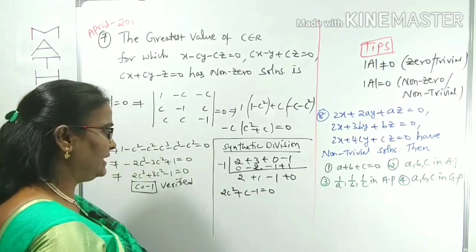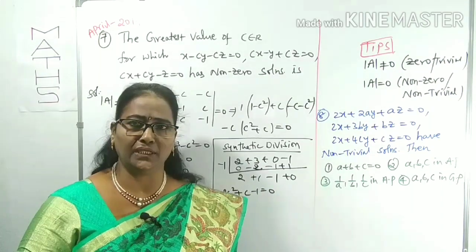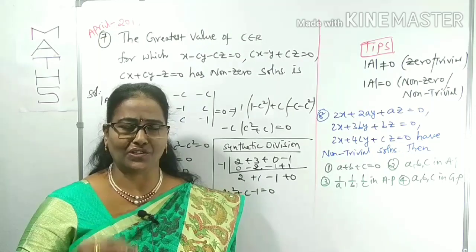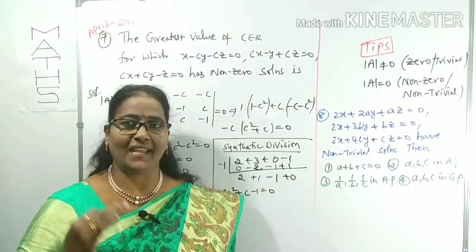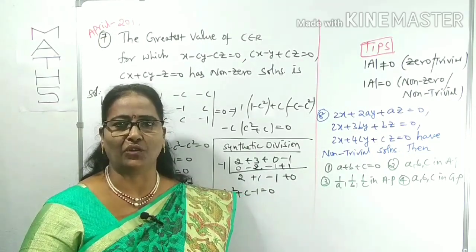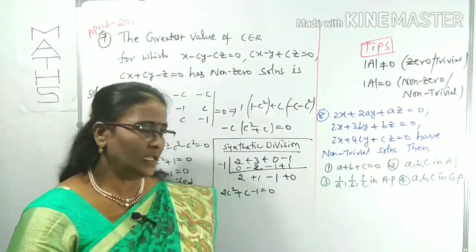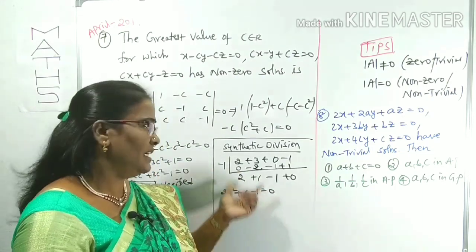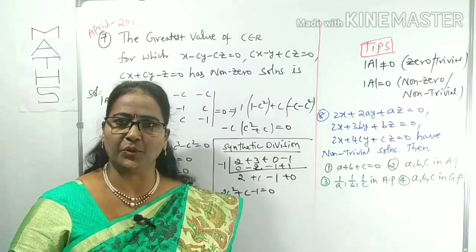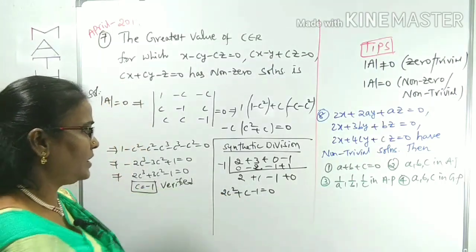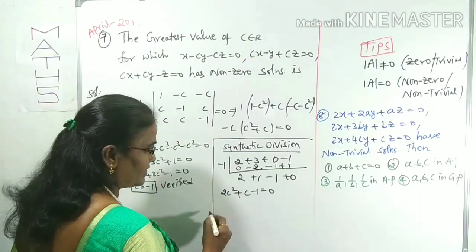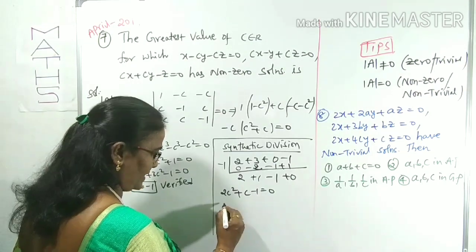This synthetic division is most helpful for your theory of equations also. Everywhere, if there is a higher degree, this is helpful. For solving higher degree equations, synthetic division is helpful. This is also known as Horner's process. Clear? Right. Now this quadratic equation we can solve directly.